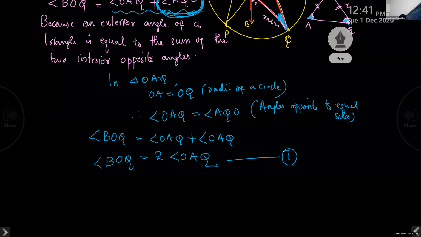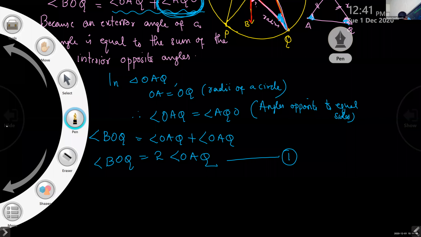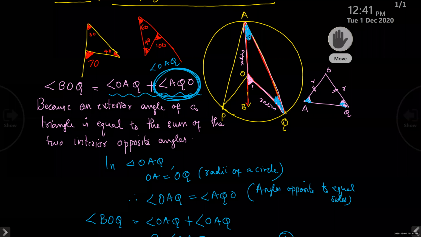Now children, look at the figure again. See, we have taken this part of the circle, this triangle. Can you see any other triangle there, the same one? Yes, ma'am. You can see one more triangle there, AOP.